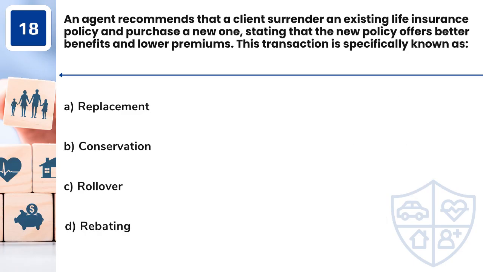Question 18. An agent recommends that a client surrender an existing life insurance policy and purchase a new one, stating that the new policy offers better benefits and lower premiums. This transaction is specifically known as A. Replacement. B. Conservation. C. Rollover. D. Rebating.